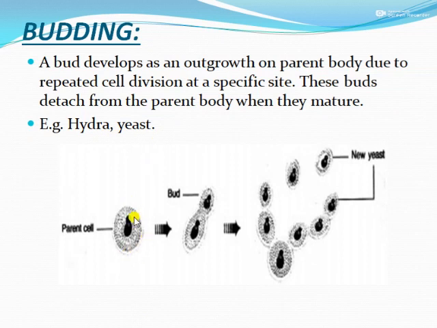Think that this is a yeast. When the bud matures, the nucleus divides into two like this, and when it becomes mature, breakage takes place here, and after that they keep on dividing like this and a new yeast is formed.